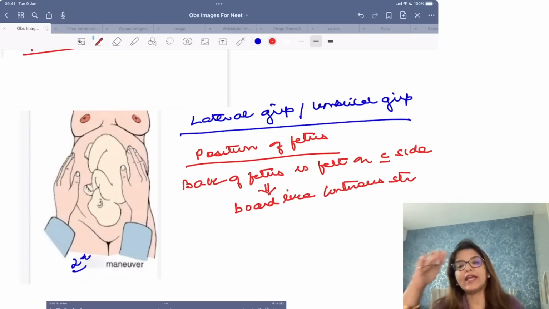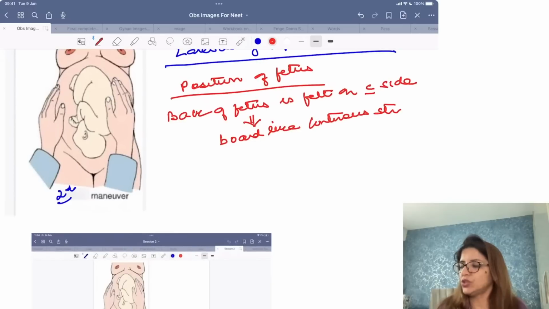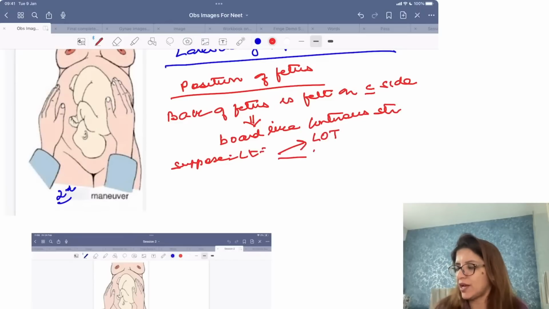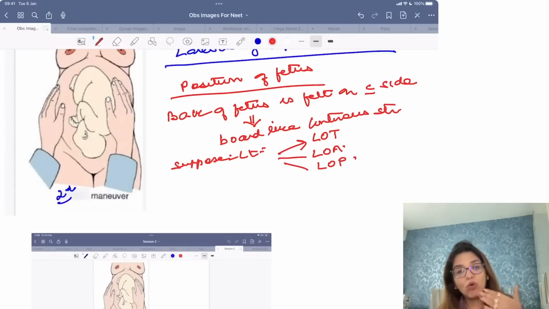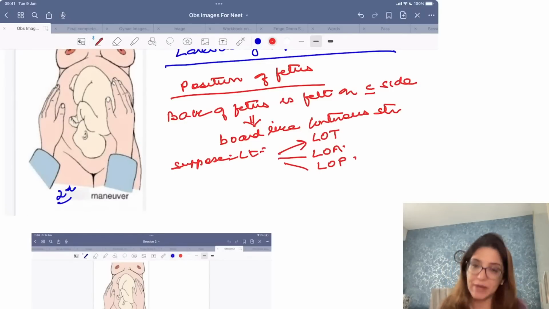If a board-like continuous structure is felt on the left side, that means the position is LOT, LOA or LOP. If it is felt on the right side, then the position of the baby is ROT, ROA or ROP.